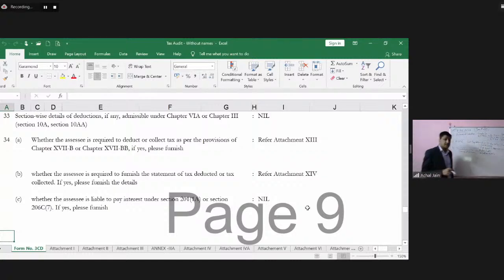Now in this case, the tax auditor understood that the disclosure of these transactions was missed in the financial statements. Disclosure in financial statements was missing.